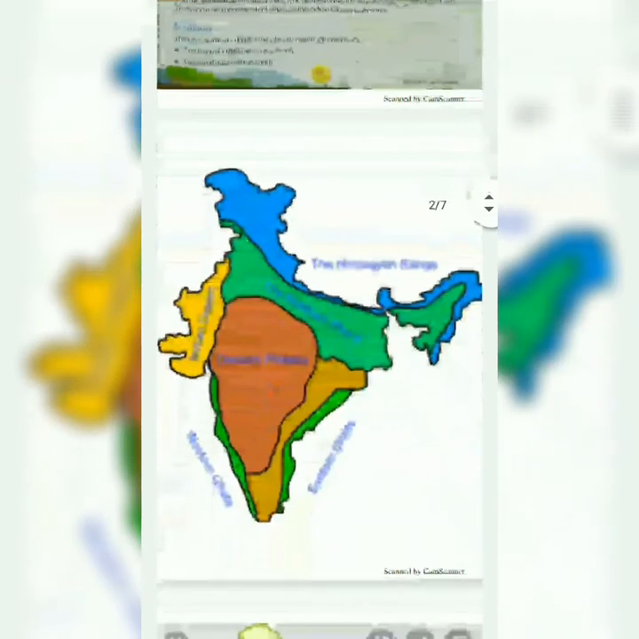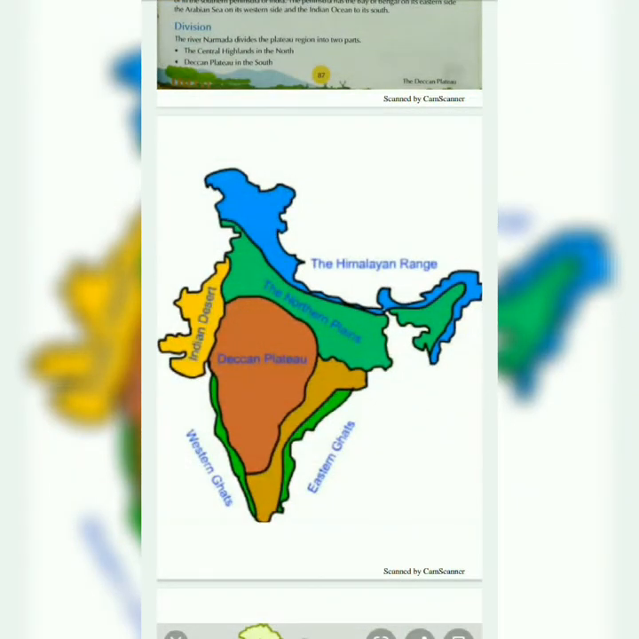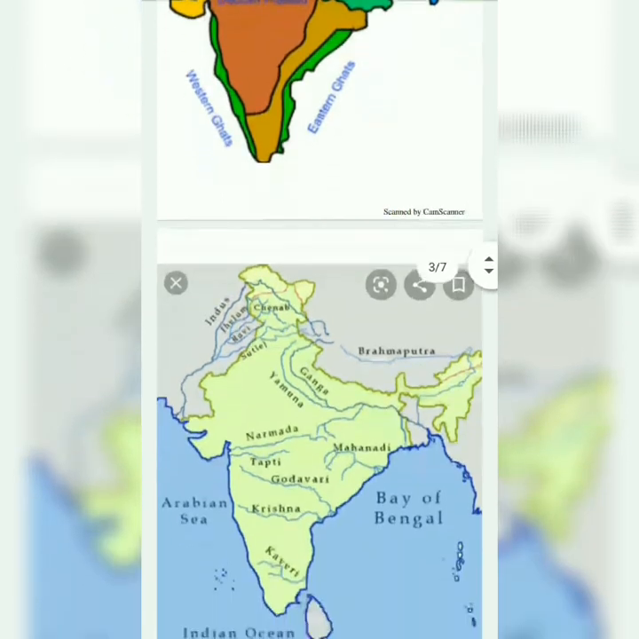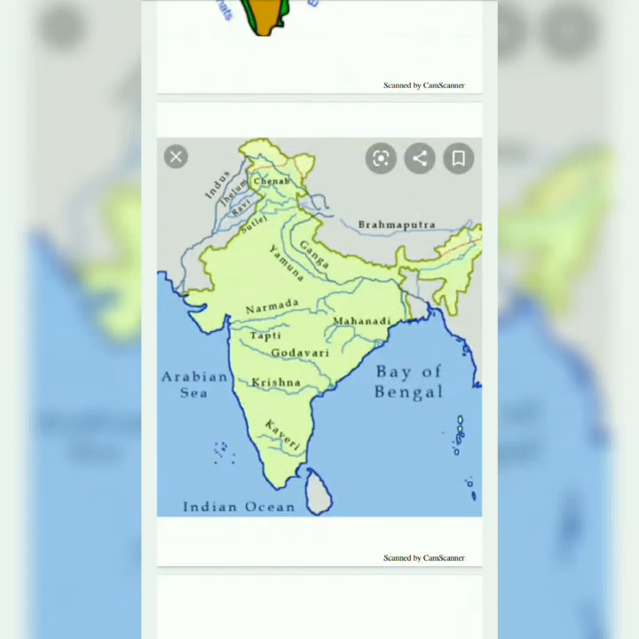Now, children, in this map, you will find that the Deccan Plateau is present in the south of the northern plains, or we can say that Deccan Plateau is in the southern peninsula of India. The peninsula has Bay of Bengal on its eastern side, the Arabian Sea on its western side, and the Indian Ocean to its south.